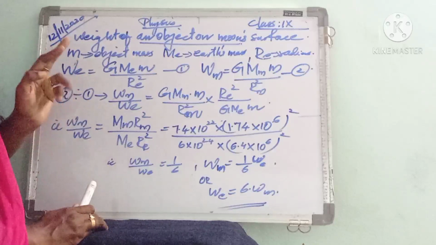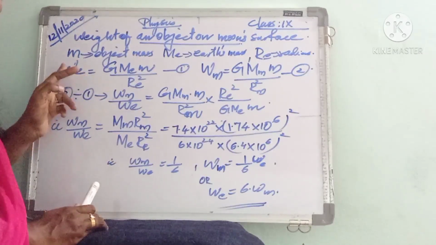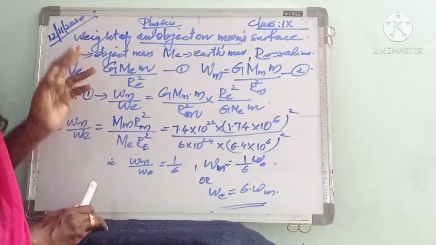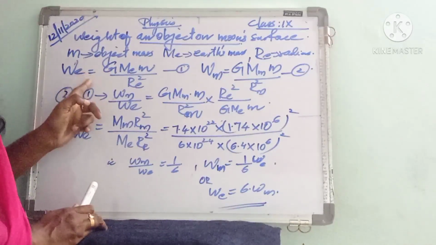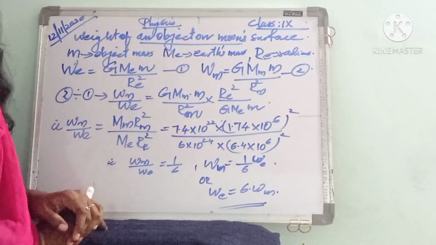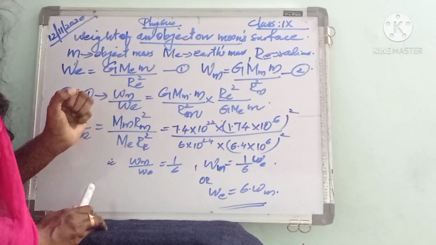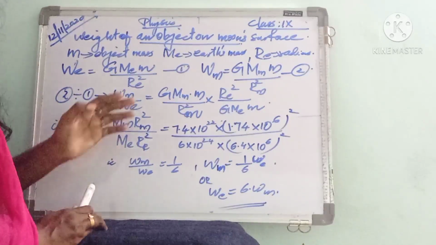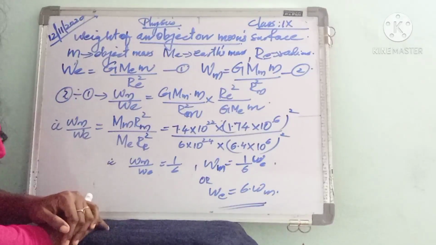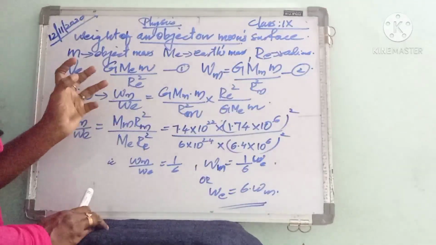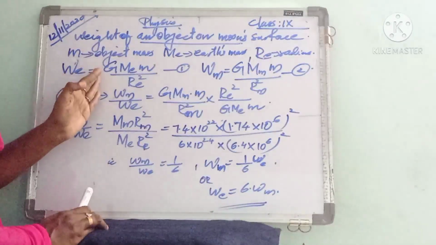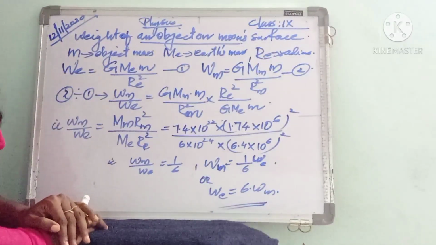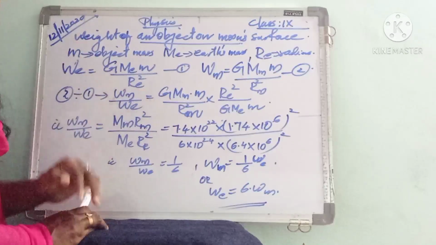Listen, then we can write the weight of an object on earth. The weight of that object on earth is actually written with the help of the universal gravitational force. That is, by using the universal law of gravitation, we can write the force between the object and the earth.